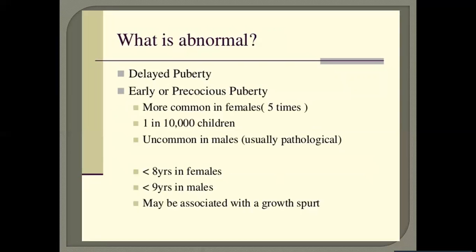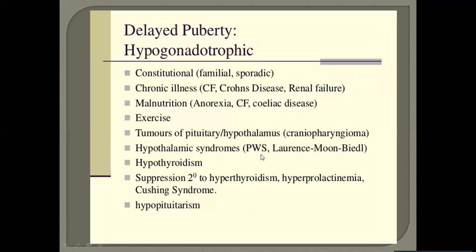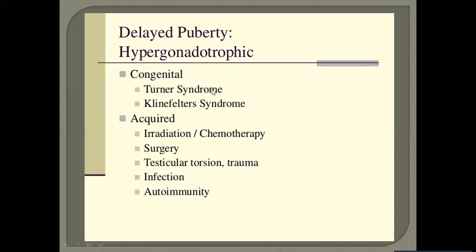Now, what is abnormal? If there is delayed puberty, that is abnormal. Early or precocious puberty is also abnormal, which is common in females. 1 in 10,000 children are affected, and it is uncommon in males. Delayed puberty can be hypogonadotrophic. It can be constitutional, due to chronic illness, malnutrition, tumors of the pituitary or hypothalamus, or hypopituitarism. It can be congenital because of Turner or Klinefelter syndrome. It can be acquired because of chemotherapy, testicular torsion, trauma, infection, or autoimmunity.